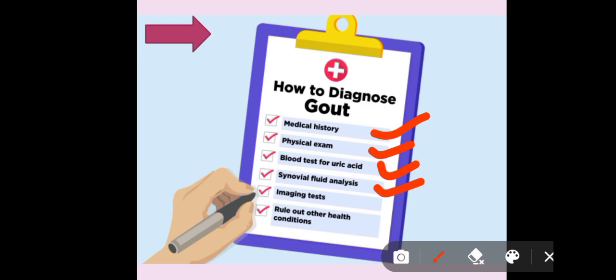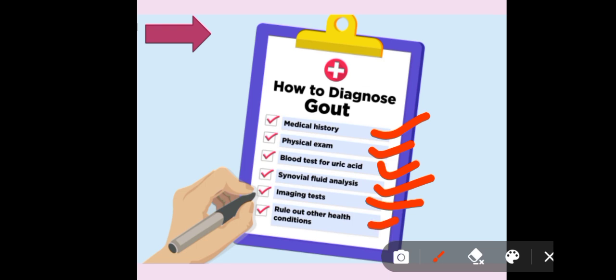Number four, synovial fluid analysis. A sample of the synovial fluid is taken and the leukocytes are checked for monosodium urate crystal deposition. If the test comes back positive, then the person is diagnosed with gout. Imaging tests are the most expensive tests, and they show the crystals and their structure, the severity of the inflammation, and all the structural information of the synovial fluid.